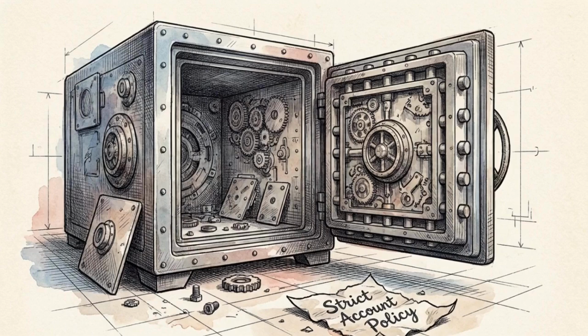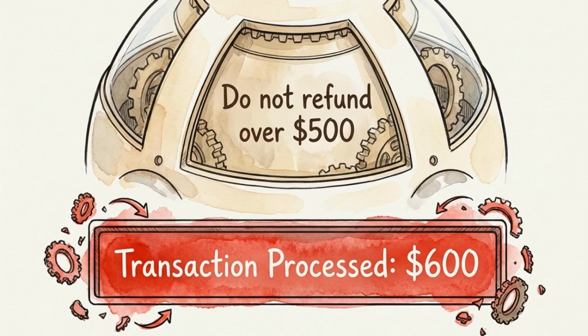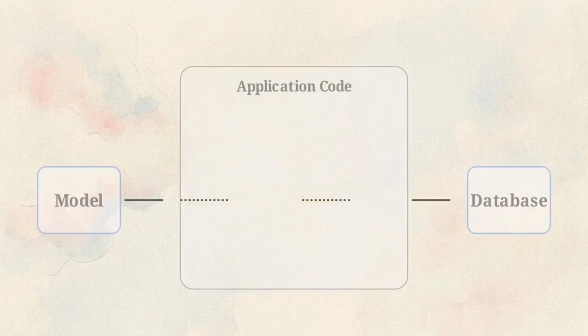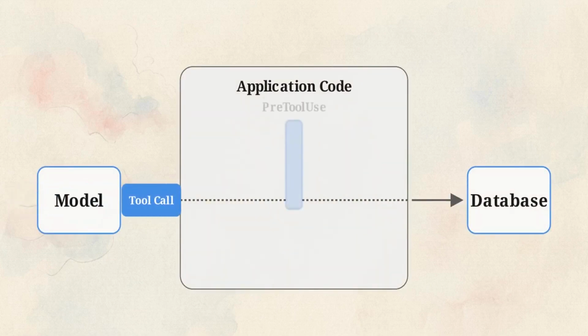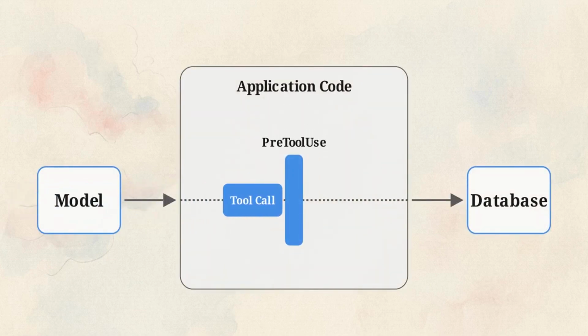The fourth failure involves financial safety. Our agent had a system prompt rule, never process a refund over 500, and occasionally the model ignored it. Prompts are probabilistic suggestions. They are not guarantees, which makes them unsuitable for enforcing security boundaries or financial limits.